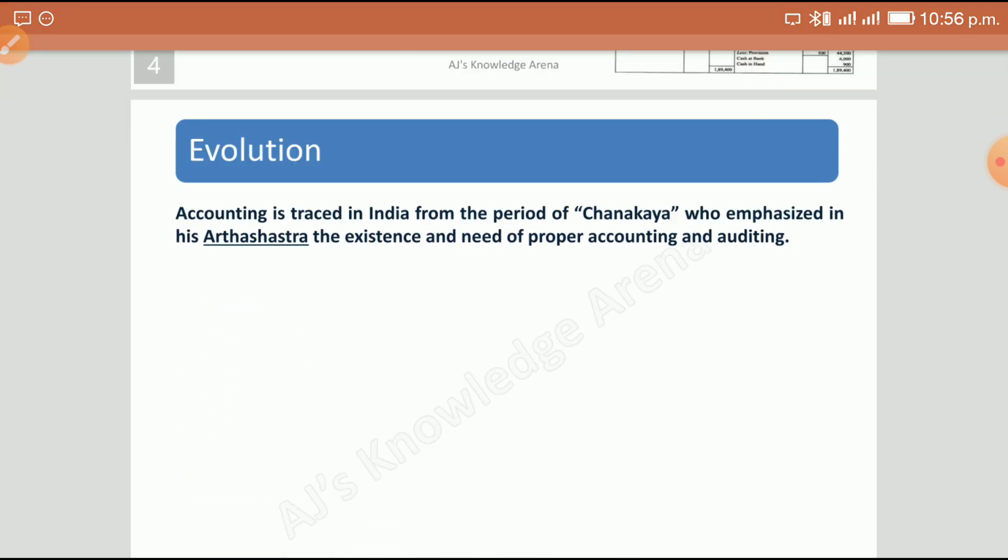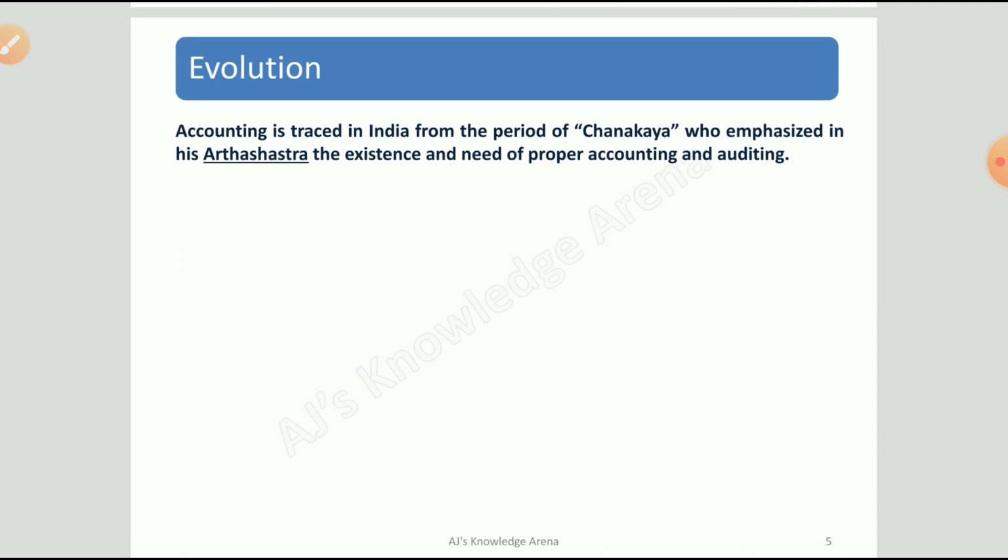Now, evolution. Accounting is not a very new term or a new practice. We trace it back to the period of Chanakya, who emphasized in his Arthashastra the existence and need of proper accounting as well as auditing. So this is a very old concept. Over a period of time from Chanakya's time till present date, a number of things have happened. It has evolved from there, and now it is a very much advanced version of what we were practicing earlier.